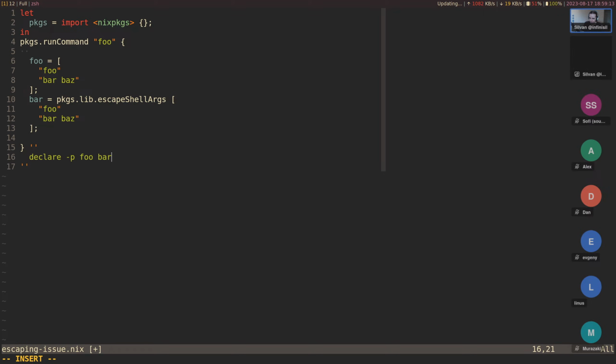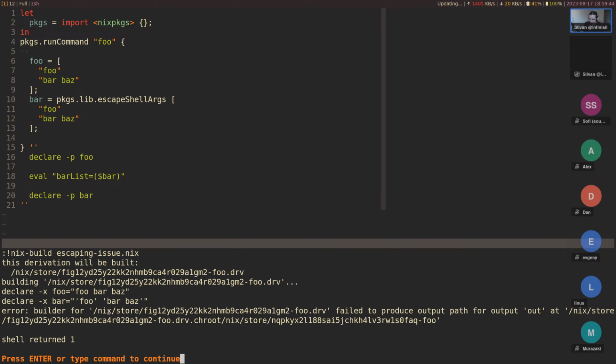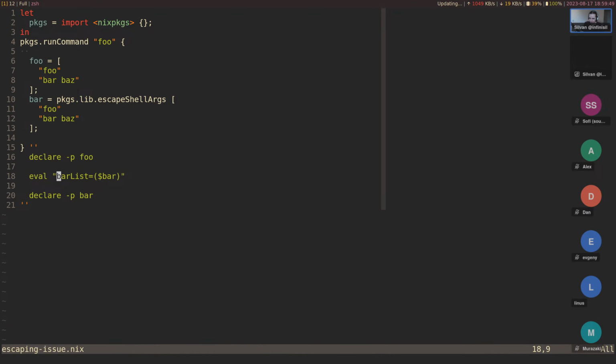But what you can do is say foo list equals, I hope I get this right. Actually, I think it's eval, foo list equals, and then foo. Actually no, it's bar that we want here. Bar list. Okay, and then we do declare -p bar, so we just print what it is. And that still didn't work correctly.